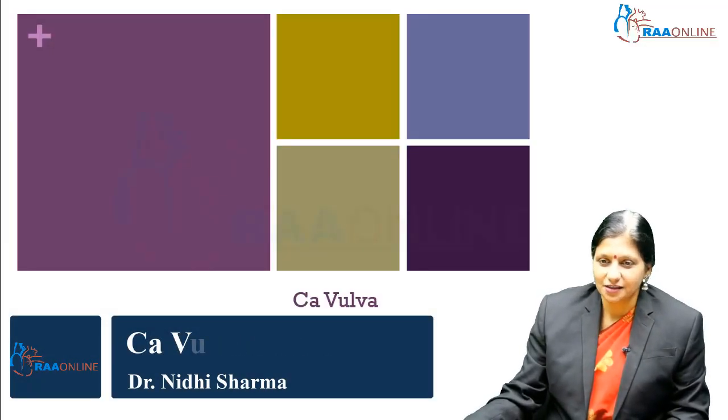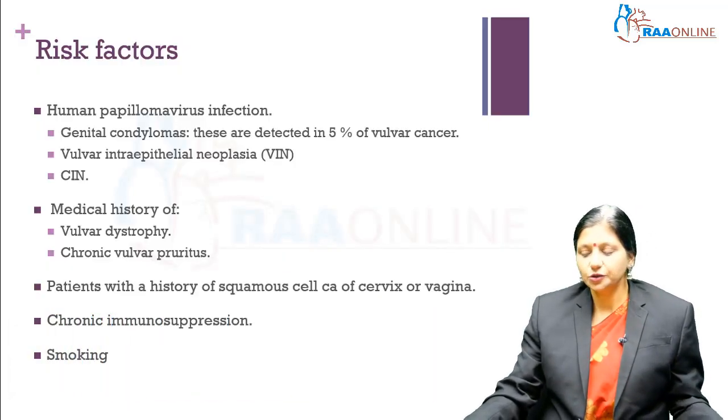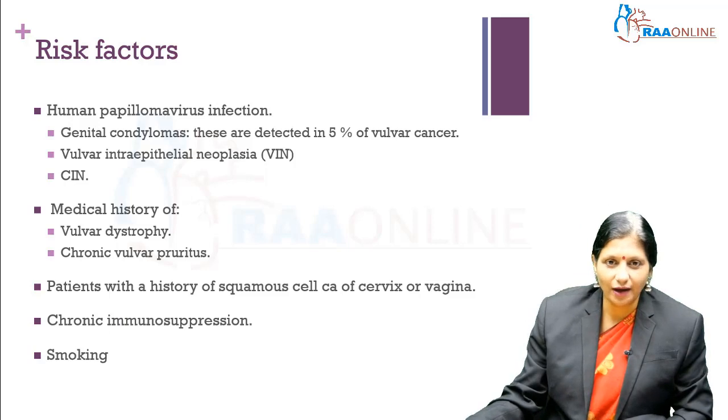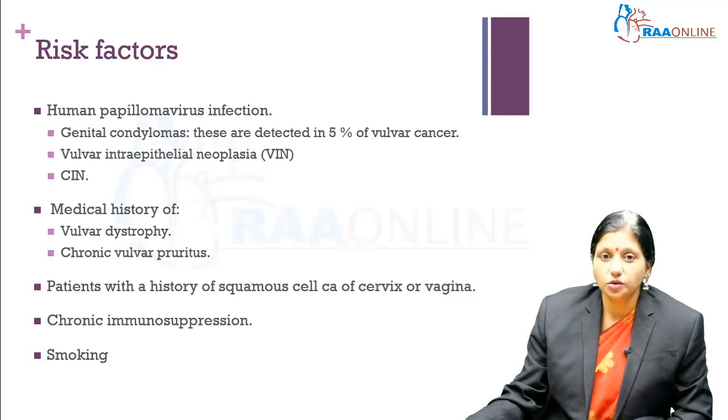Today's topic is carcinoma of vulva. So what are the risk factors for CA vulva? There are basically two types of CA vulva, one which occurs in a younger woman and one which occurs in an older woman. The one which occurs in the younger age group is mostly associated with human papilloma virus infection. These viruses can be associated with benign lesions like genital condylomas, and these are detected in 5% of vulval cancers.